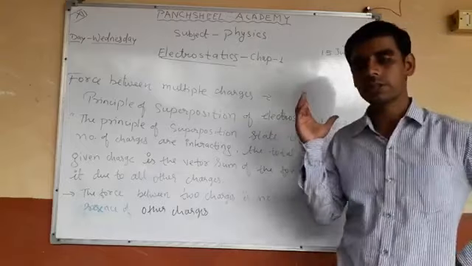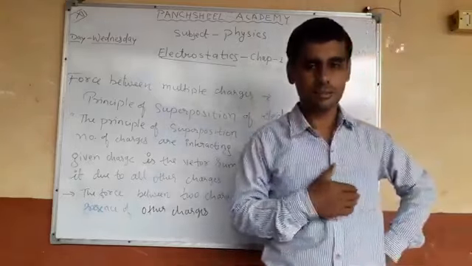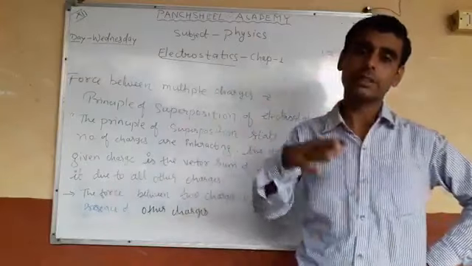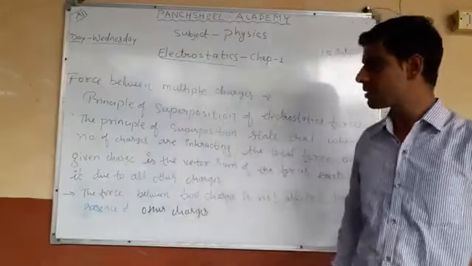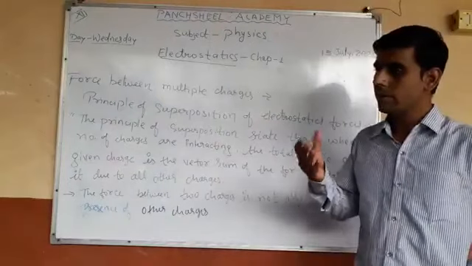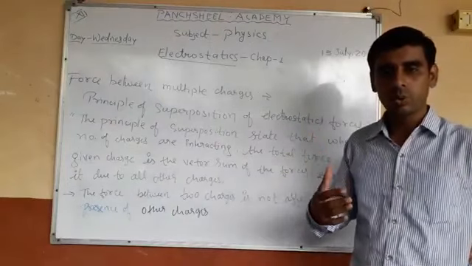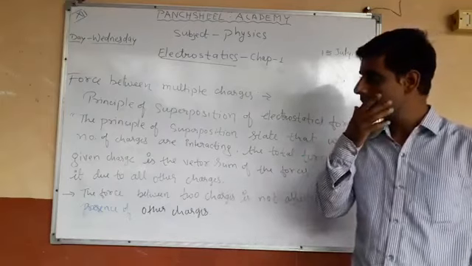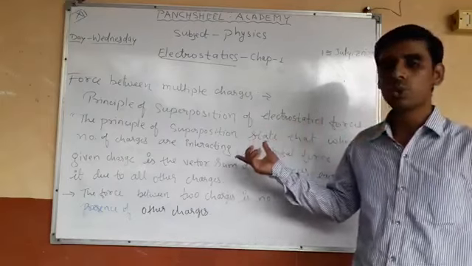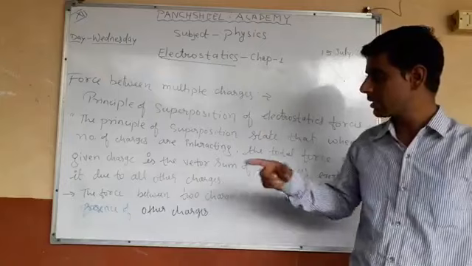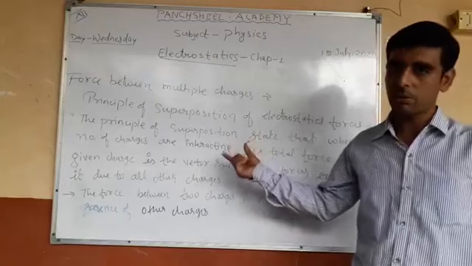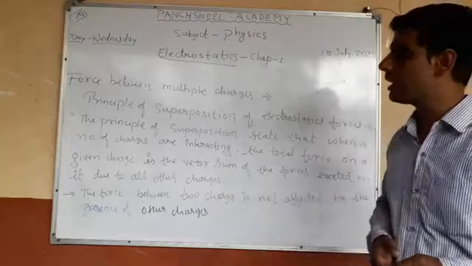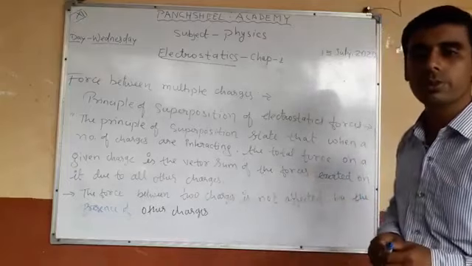So what is the total force due to these many charges? We can count this effect by the principle of superposition. So what is the statement of the principle of superposition?